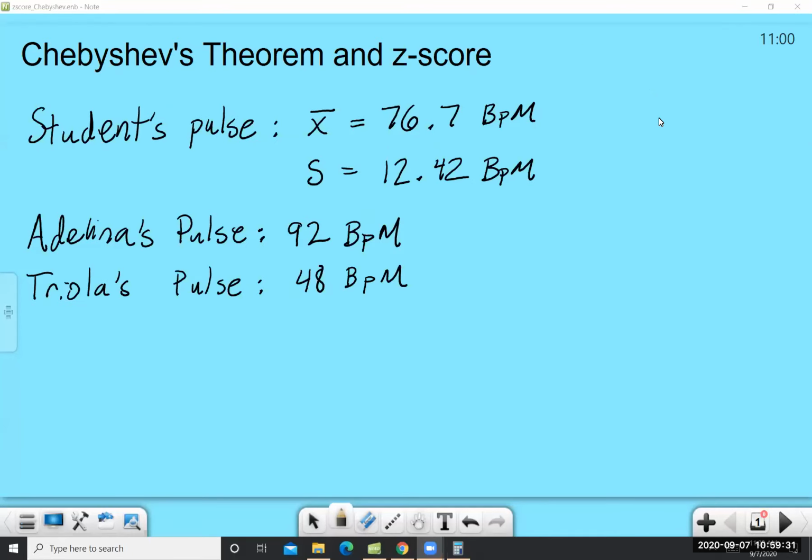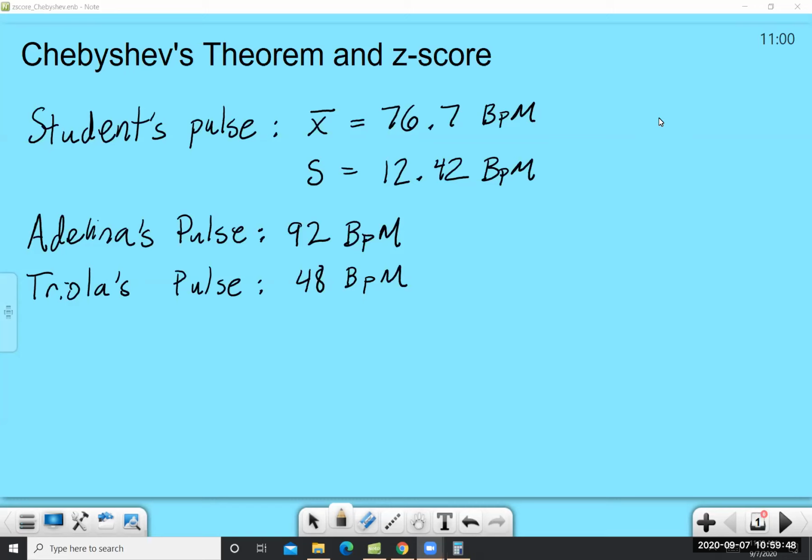In this lesson, we are going to be talking about the statistical concept of a z-score. And in order to understand z-score, we're also going to talk about a theorem by a mathematician named Chebyshev, so Chebyshev's theorem. But to motivate this lesson, I wanted to share some information.